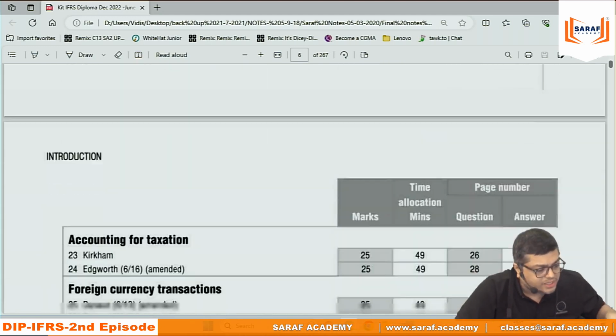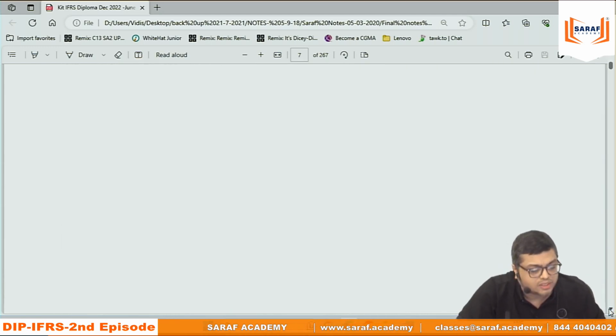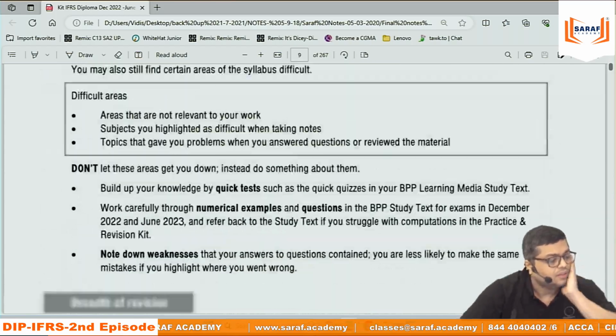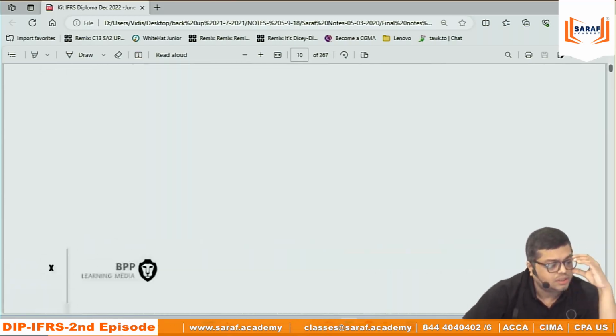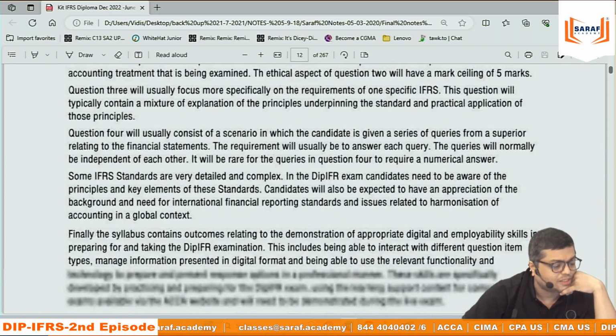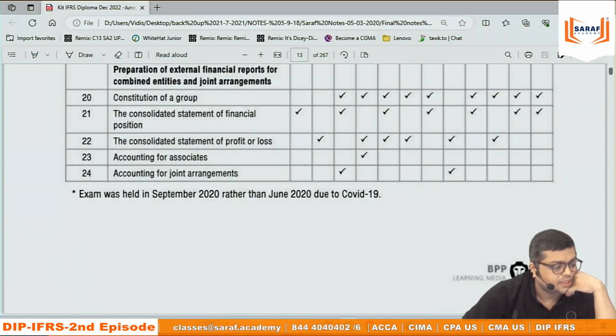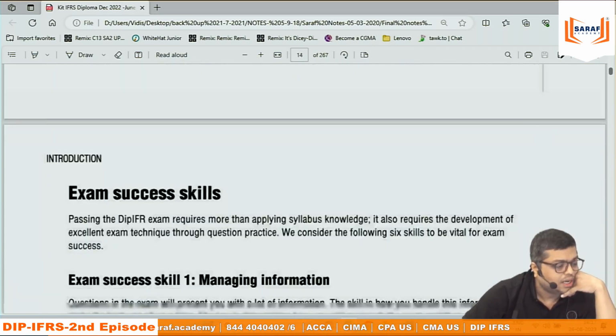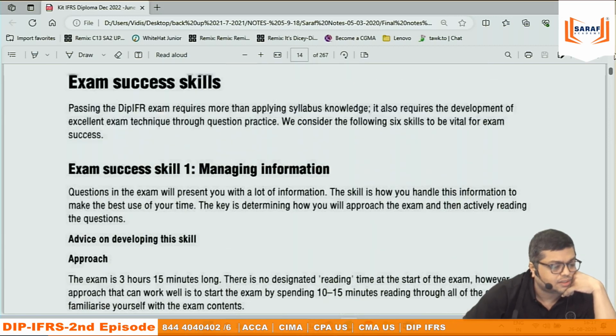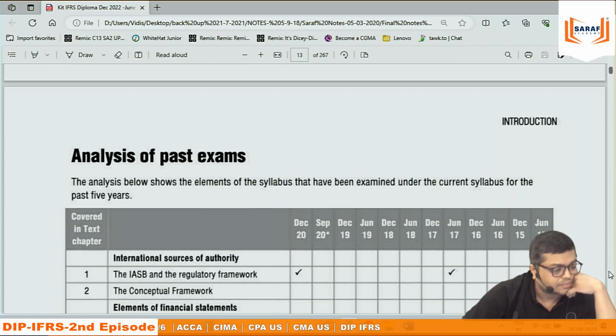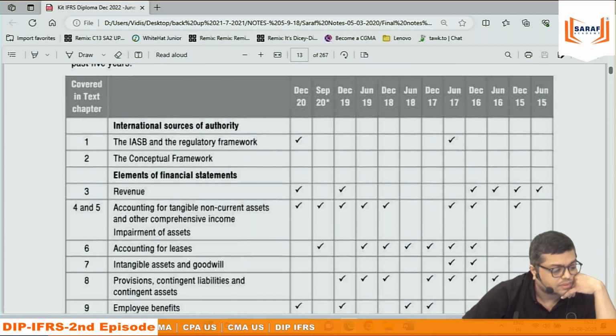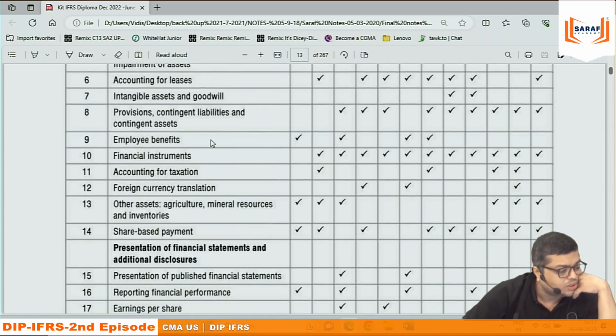Where is the index for the topic? Just 1 second. What are the topics? Yes. Accounting for associates. Suppose employee financial instrument, share based payments.